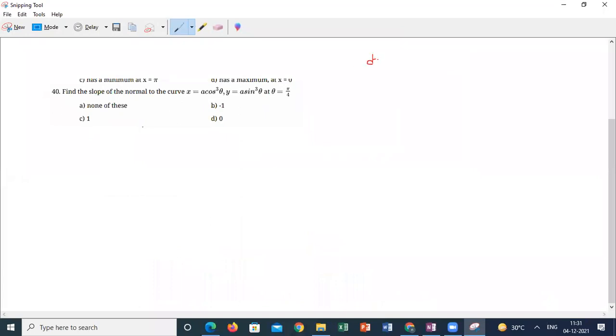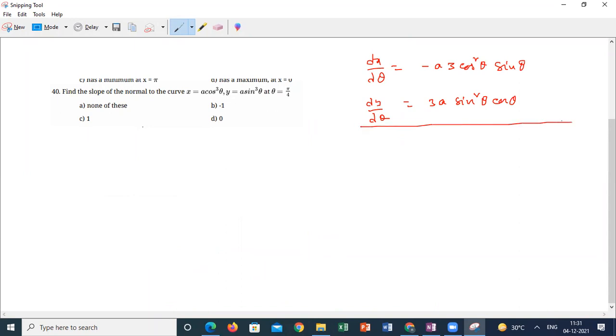Find out dx by d theta: minus 3a cos square theta into sin theta. dy by d theta: 3a sin square theta cos theta. I did it directly. So dx by d theta is minus 3a cos square theta sin theta. Anyone having any doubt in differentiation, please let me know.